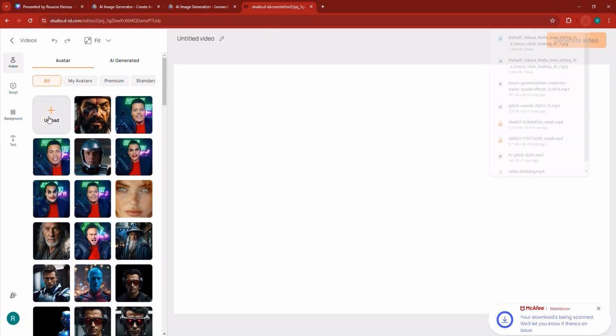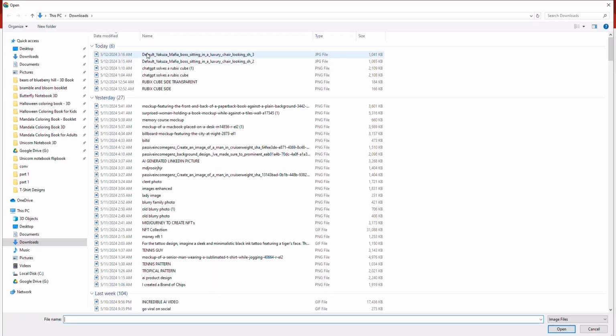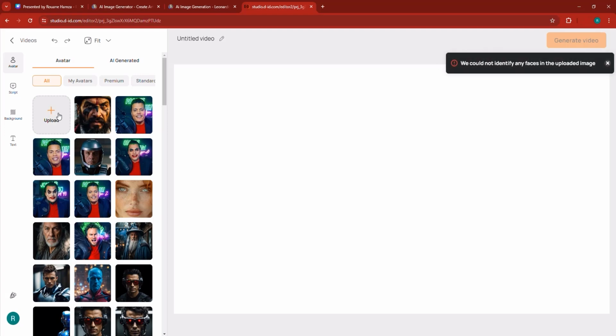Sometimes you might get some pictures that would not be identified easily. So let's just switch for another picture. Also, they might reject if you add a picture that looks like a famous person and they think that you're trying to make that famous person talk, even though I have a lot of ways how I can make a famous person talk using deepfake technology.